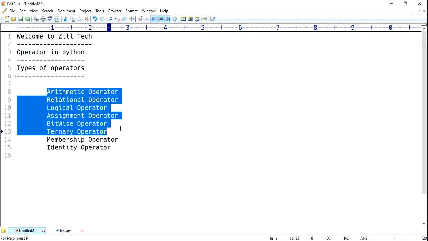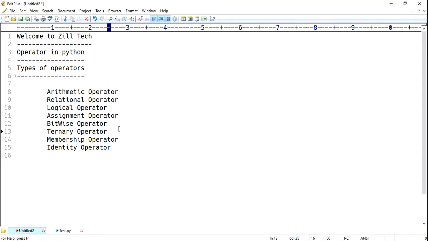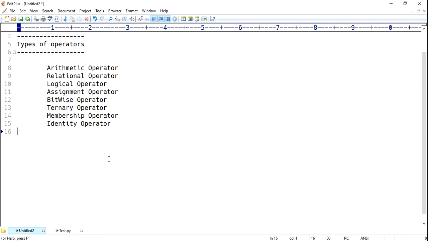These are all in C, C++, Java, C Sharp, or PHP, but these two, the membership operator and identity operator, are new to you. We'll discuss each and every operator. First of all, I am discussing the arithmetic operator.